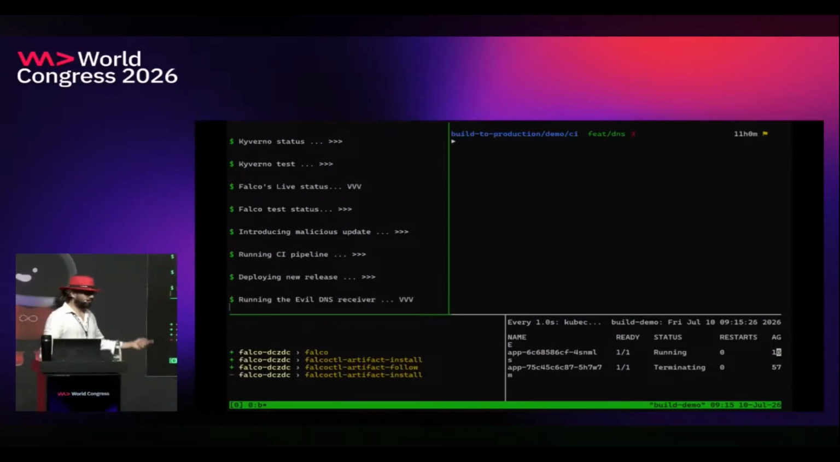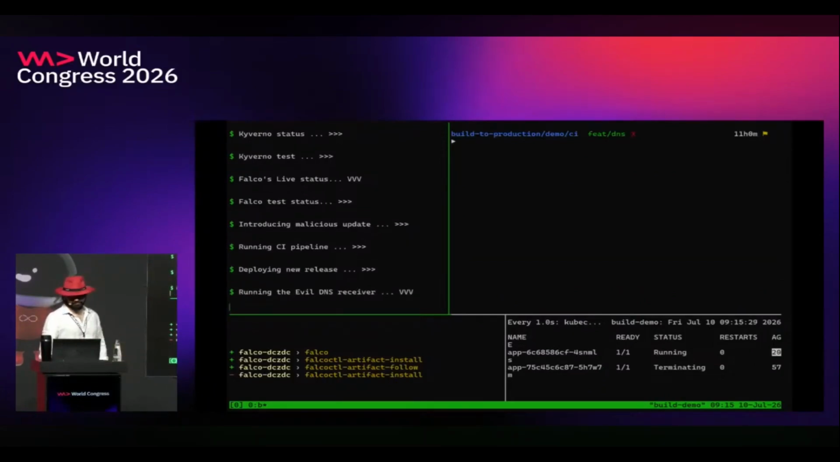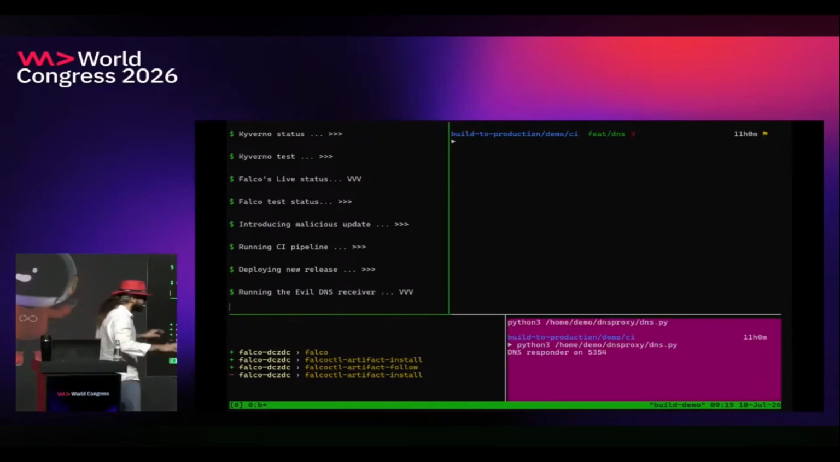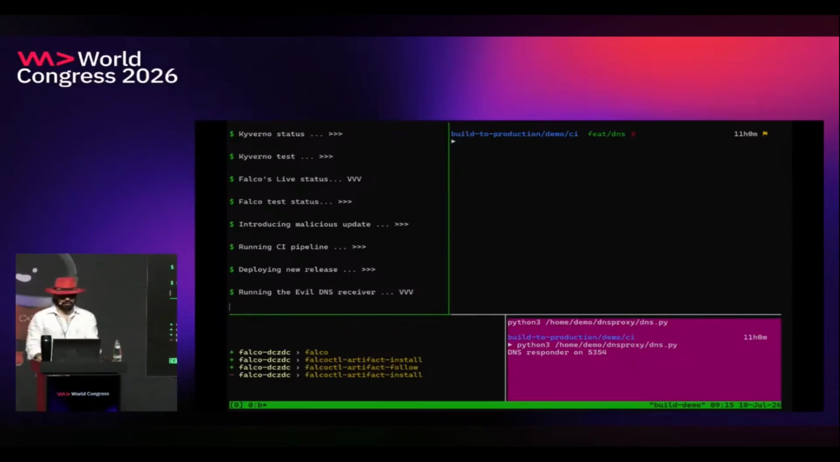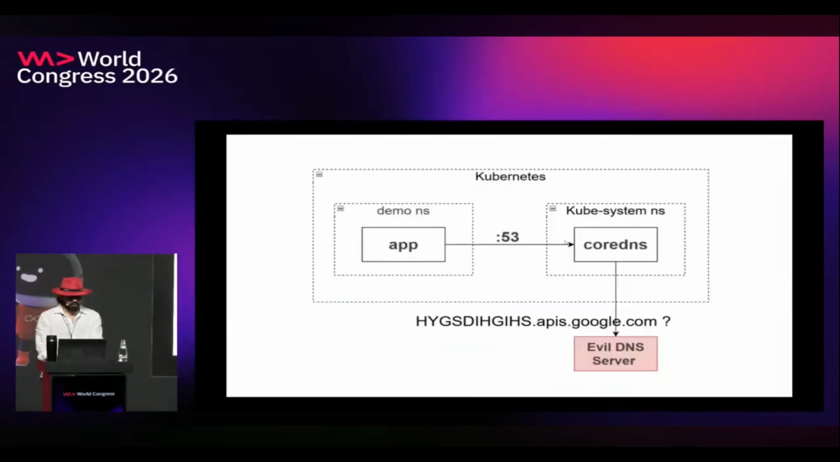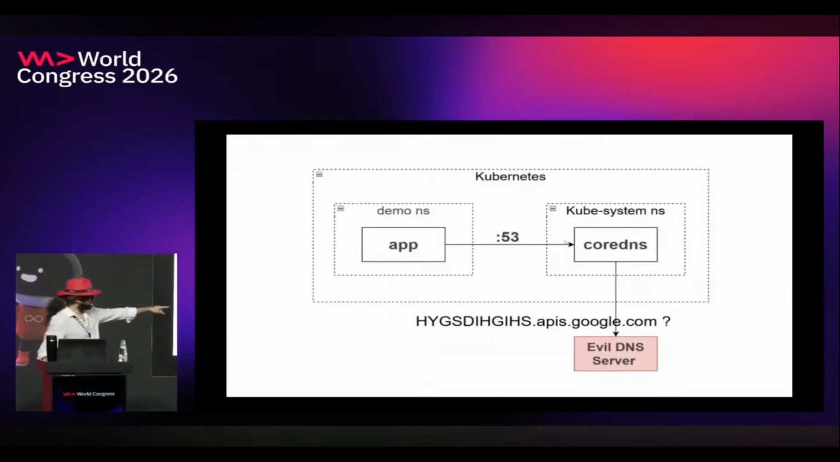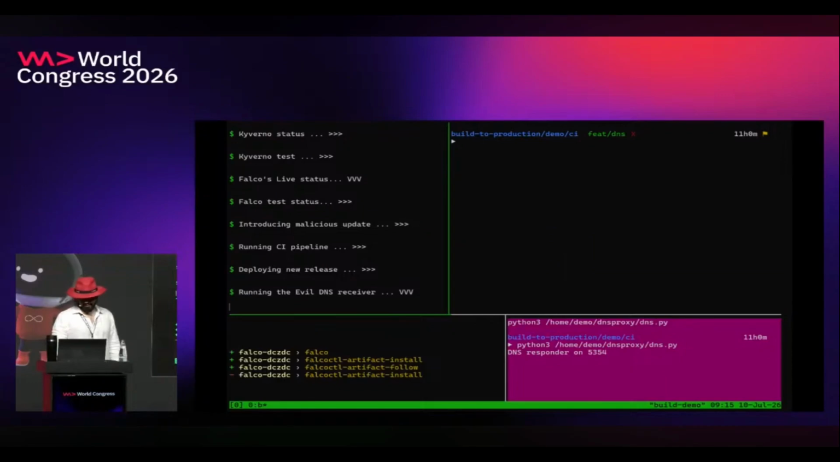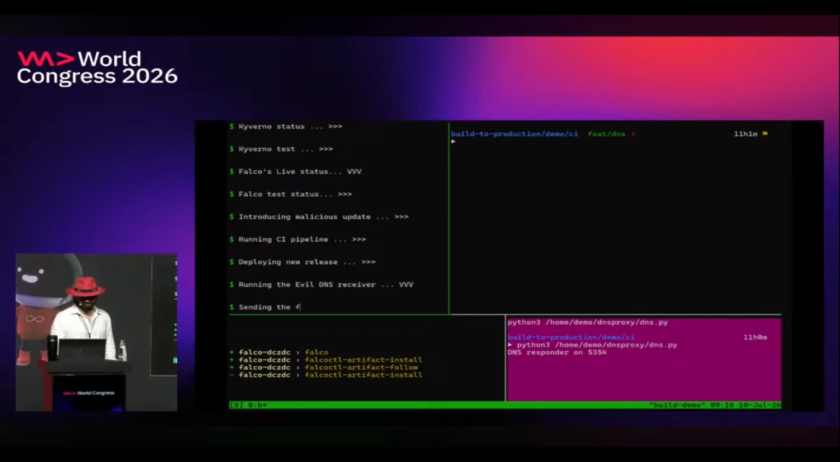And now let's run my evil DNS server, which I made pinkish for being hackery. And there, if you remember, this pink one, couldn't find the same color, is the guy that if any request comes and CoreDNS cannot find it, it will handle it.